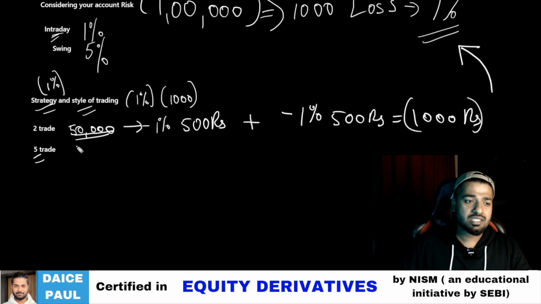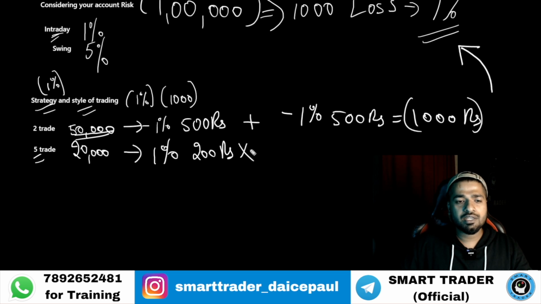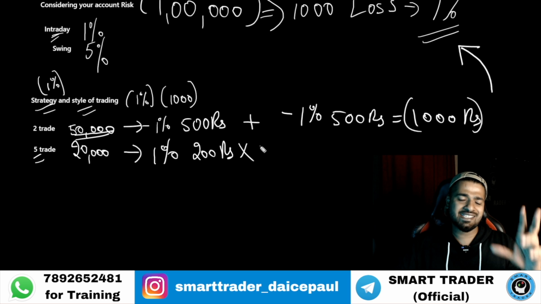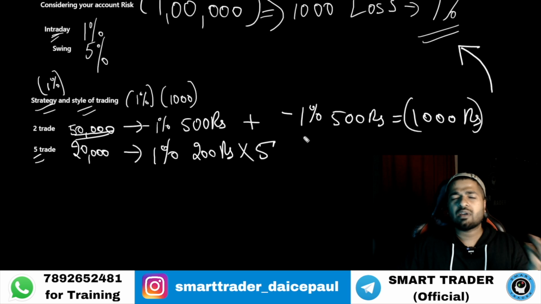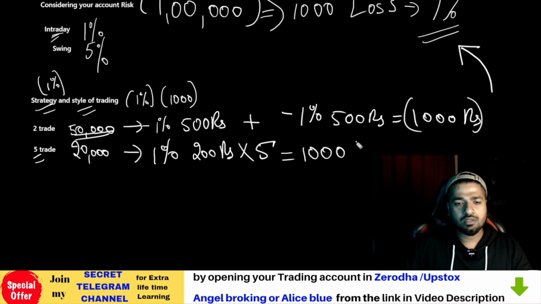So in this case, let's say he's going to use only 20,000 rupees. So a 1% stop loss on 20,000 is 200 rupees, times 5. Let's say worst case, I'm just giving an example, a bad trader, 5 losses is equal to 1,000 rupees.